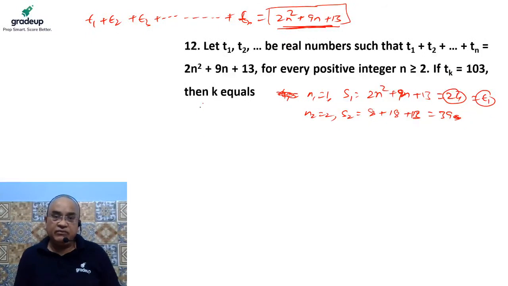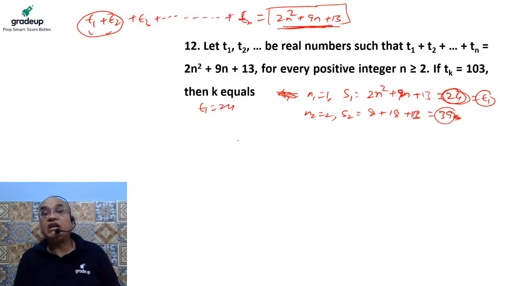It is given that the first term is nothing but 24, because the sum of one term is the term itself. This is the sum of the first two terms, which means it is the sum of T1 and T2. If I subtract the value of T1 from this sum, then the second term T2 will come into the picture. As we know, Tn is equal to Sn minus S(n-1). When we subtract 24 from 39, the sum of two terms minus the sum of one term, T2 comes into the picture, which is nothing but 15.